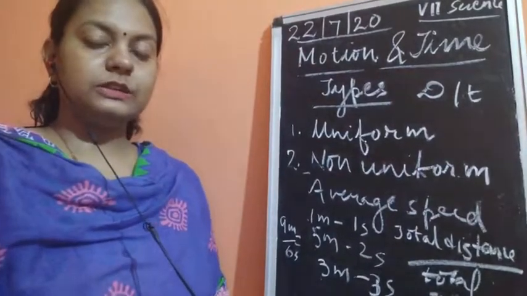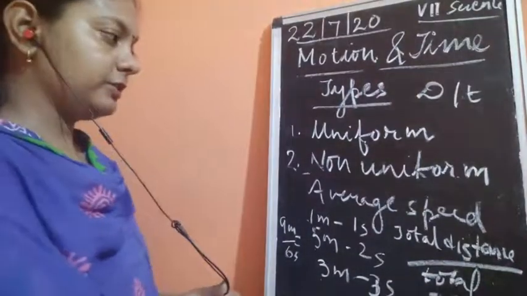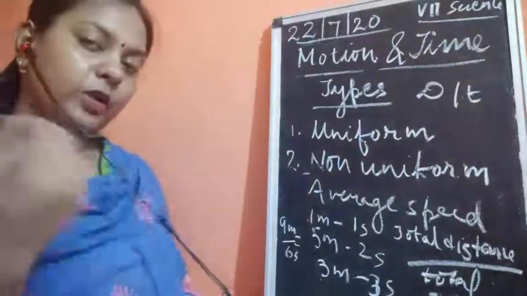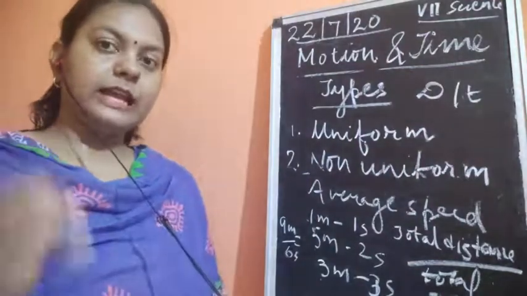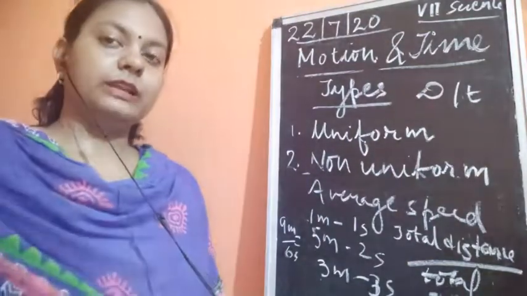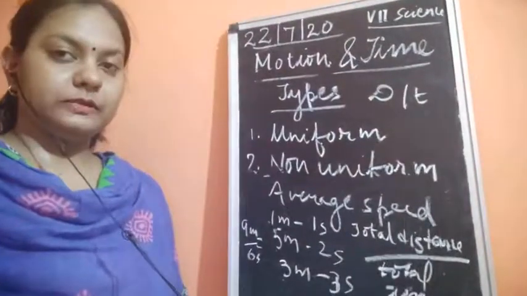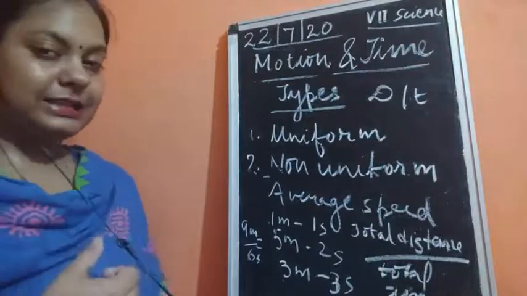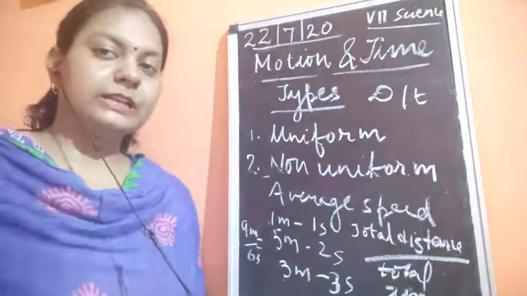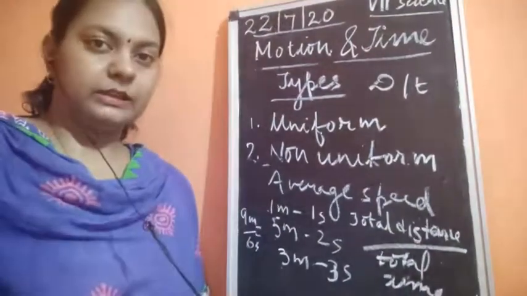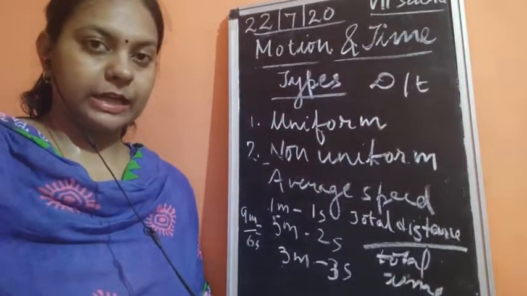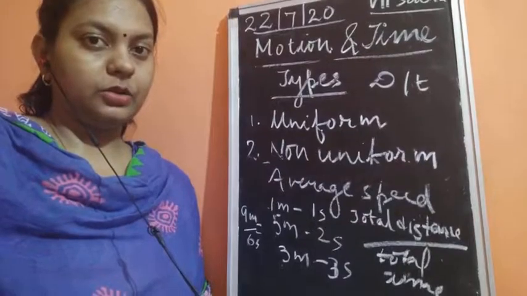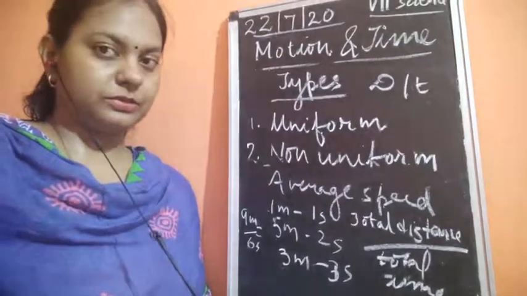Okay, so this is about the average speed which you are going to calculate when you have unequal distances, or whatever amount of time there is. We can always calculate the average speed with the help of this by adding the distance and total time. Okay, so let's find out some more average speeds, and then you'll come to know how to find the average speed by taking the total distance with respect to total time.